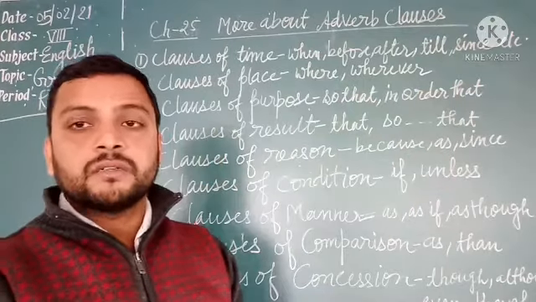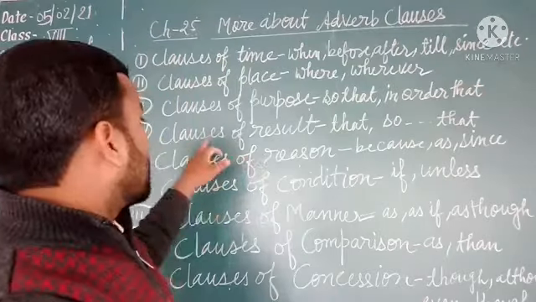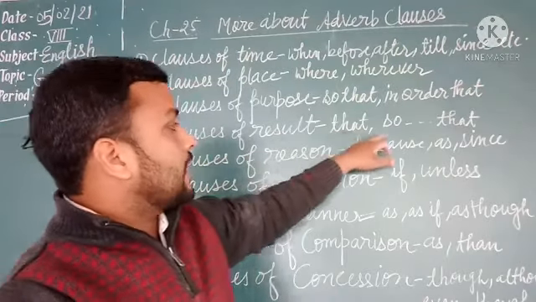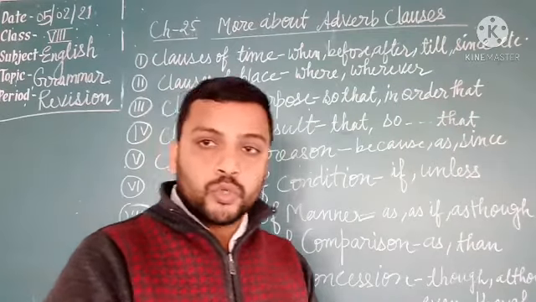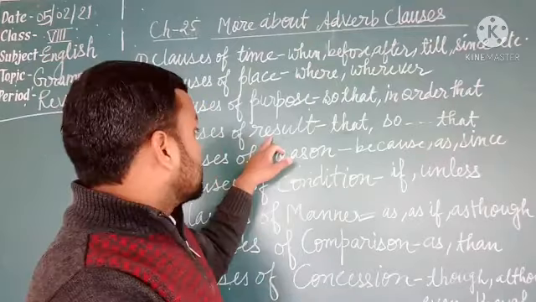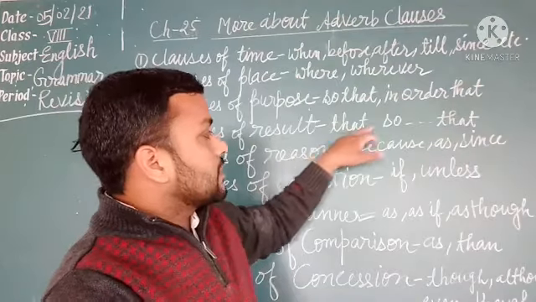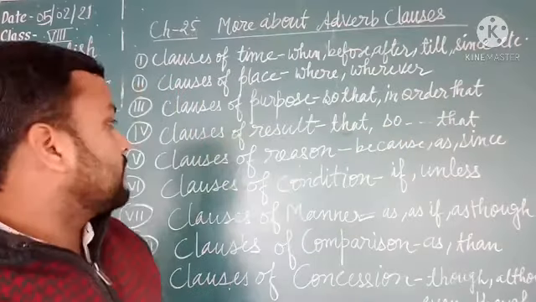Okay? Clauses of purpose: so that or in order that. He comes here so that he may learn something. Clauses of result. The conjunctions are that or so that. He was so old that he could not walk. These conjunctions show clauses of result.